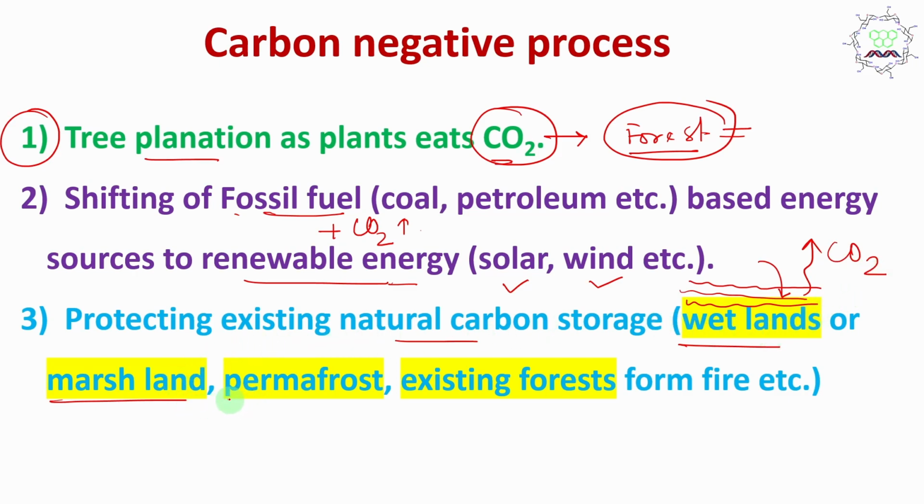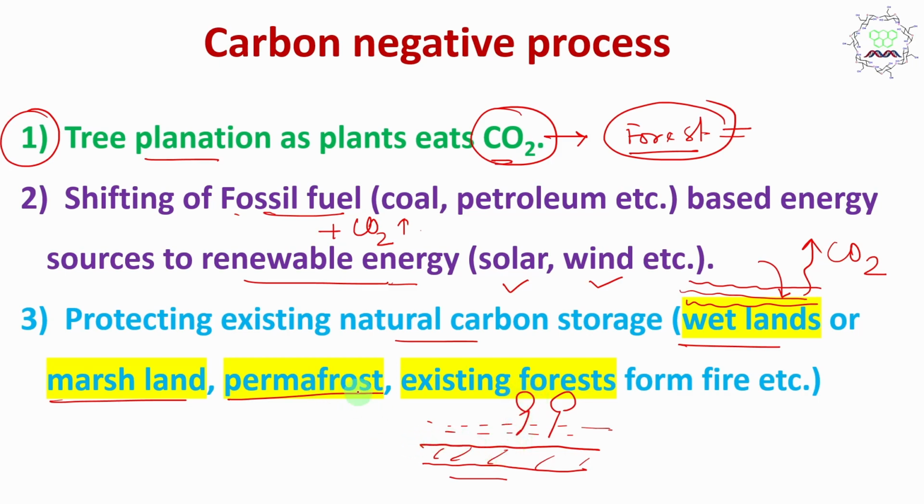We need to protect permafrost. This is a very interesting topic, I shall discuss it in some other videos. So you can see in the Siberia region, Alaska or Canada, these lands are actually covered with ice. This is an ice layer. Below that is some other soil layer. Above that there is a local ecosystem or soil where plants are there.